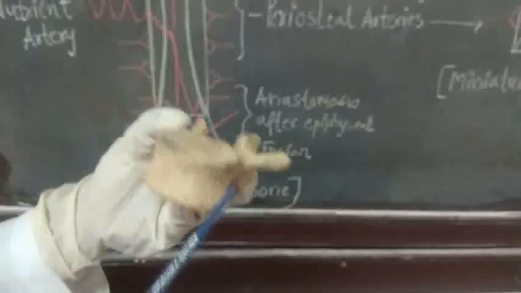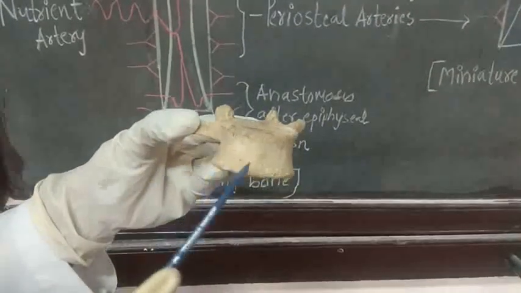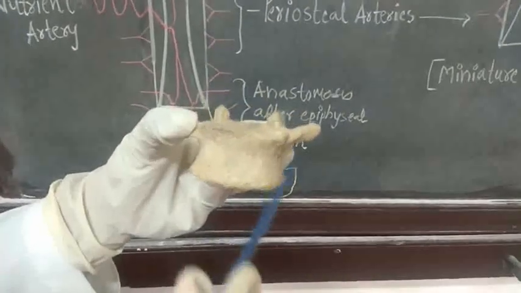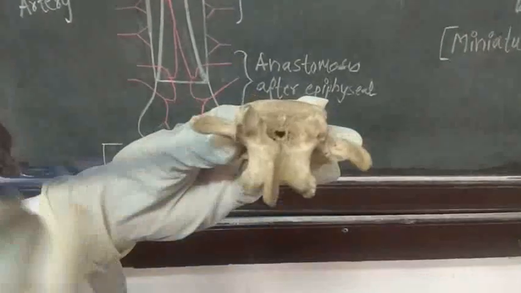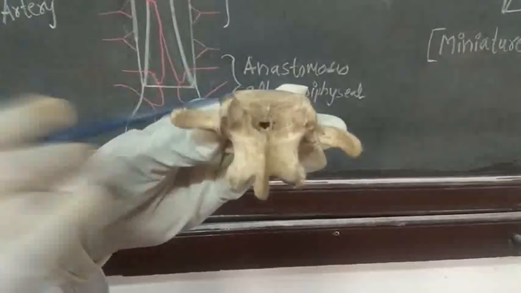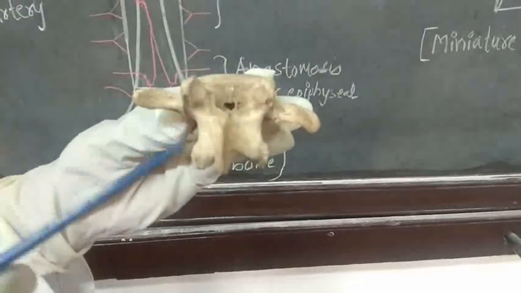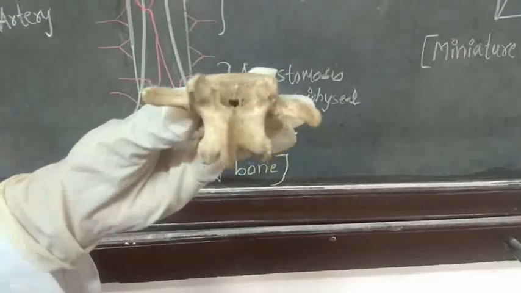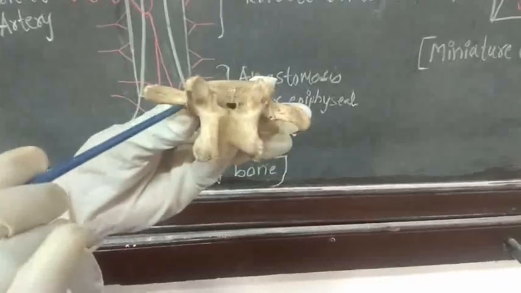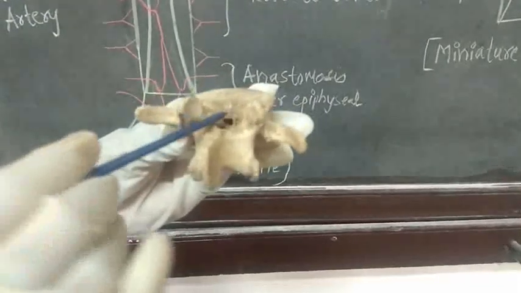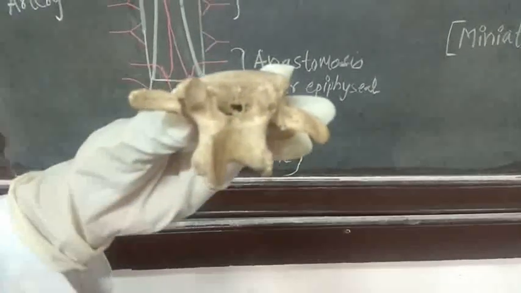Then, one set of vessels enters into the body through its anterolateral surface. This is the posterior part of the vertebra. You can see the transverse process and various processes of the vertebra. So one set of vessels enters through the root of the transverse process and supplies the pedicle, lamina and various processes of the vertebra.